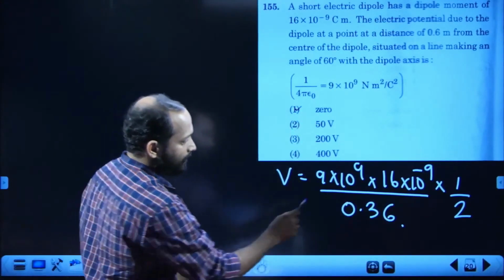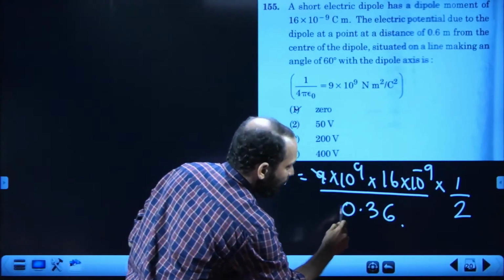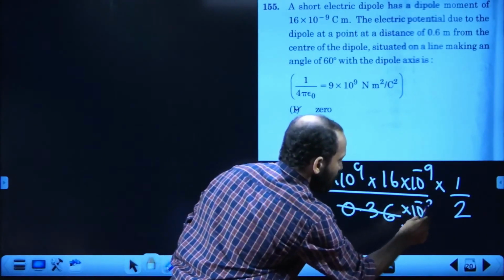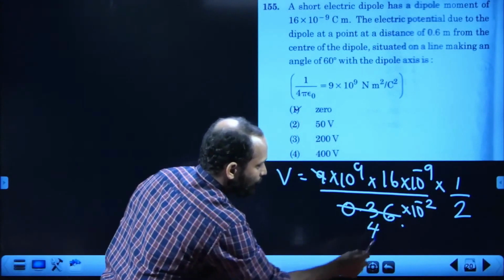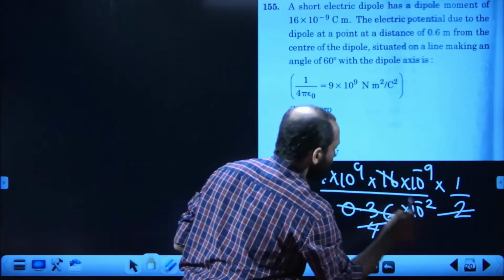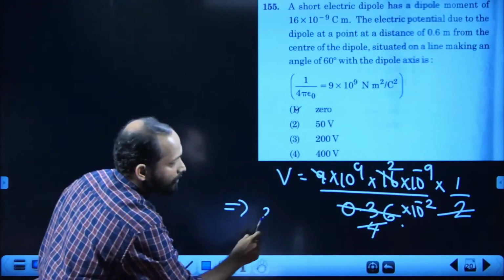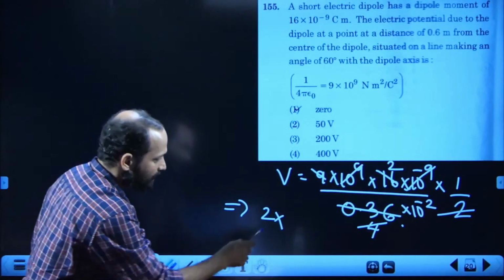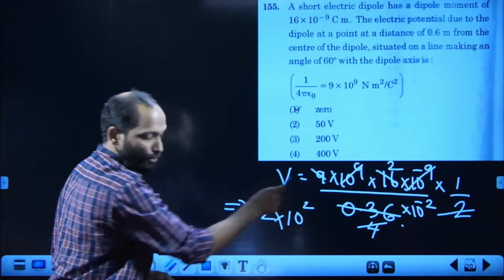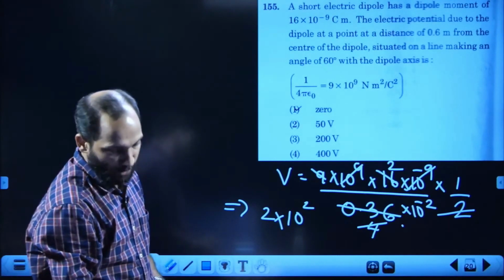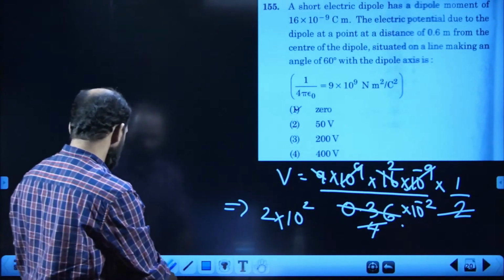Okay, here this 9 and 0.36 can be cancelled. Here you can write 10 power minus 2. Here it comes a 4. This 4 and 2 becomes 8. 8 and 16 cancels and 2 comes in the numerator. Then the answer will be 2 into, here 10 power 9 and minus 9 also cancel, students. Here 2 into 10 power 2. So it must be 200. 155 answer must be 200. So the third option must be the right answer.